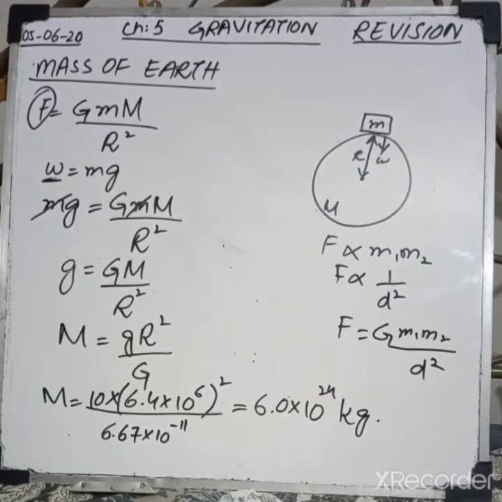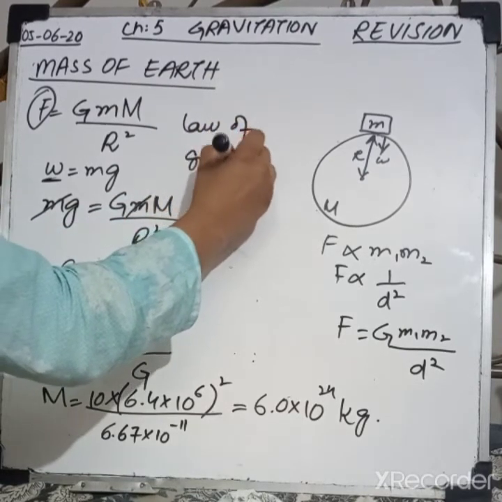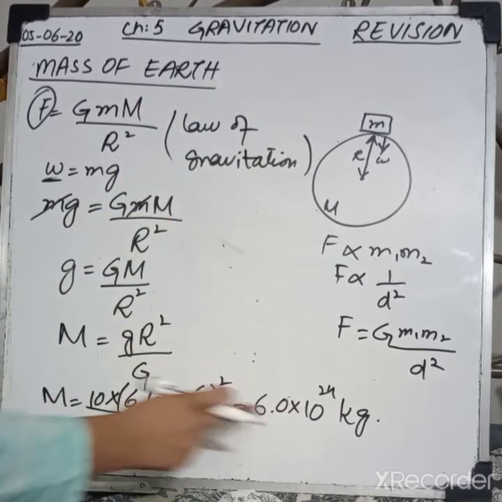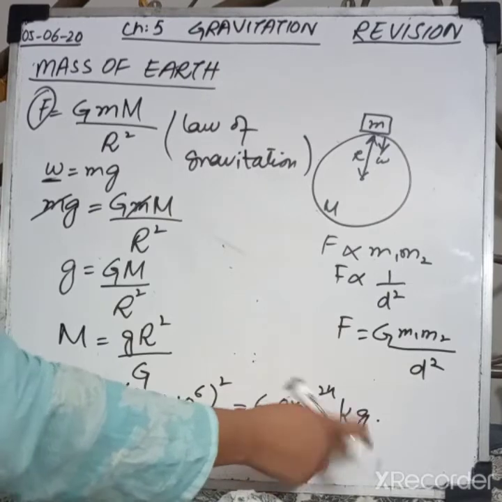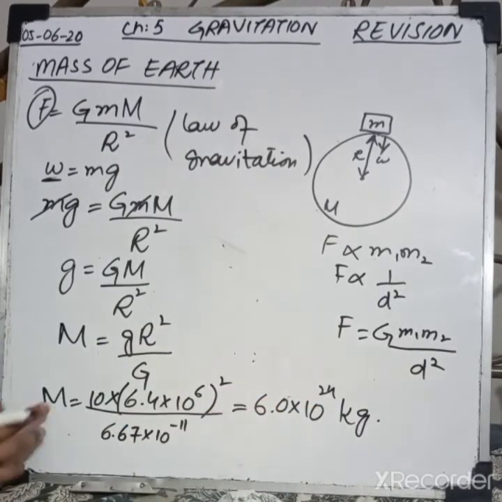So by using the law of gravitation, we have found the value of mass of earth, which comes out to be 6.0 into 10 raised to power 24 kg. Kg is the unit of mass, that's why we have written kilograms here for the mass of earth. That was all about our today's topic.